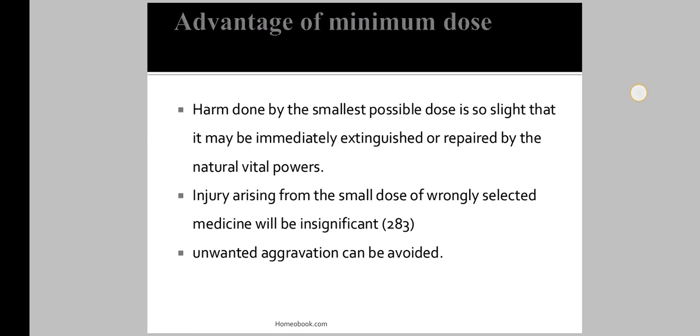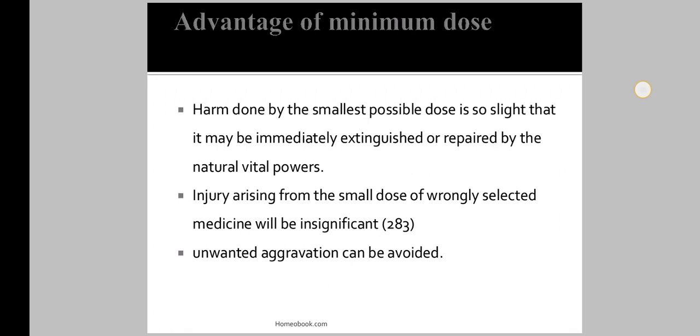Then what are the advantages of using the minimum dose? The harm done by the smallest possible dose is so slight that it may be immediately extinguished or repaired by the natural vital powers. We use the minimum dose as it cannot cause harm to the patient during treatment. The harm is so slight that it is automatically gone and repaired by the natural vital powers, as our vital force recovers immediately.